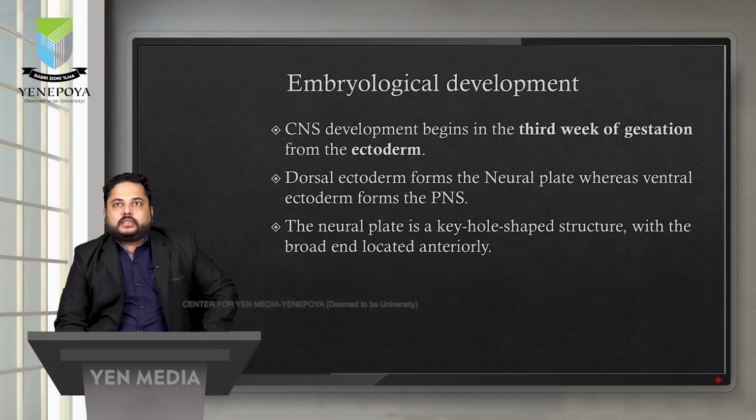The ectoderm forms in the third week of gestation, and the CNS development process begins at the same time. The dorsal ectoderm forms the neural plate, whereas the ventral ectoderm forms the peripheral nervous system. What is the neural plate? The neural plate is a keyhole type structure which is broad at the anterior end and narrow at the posterior end.